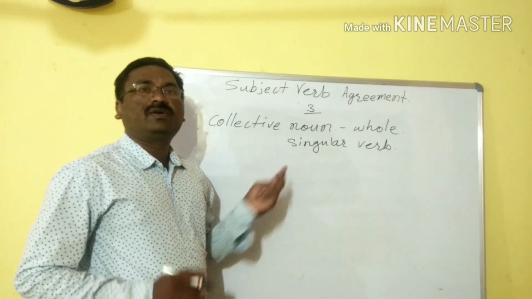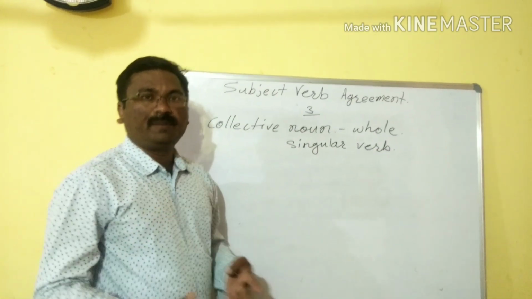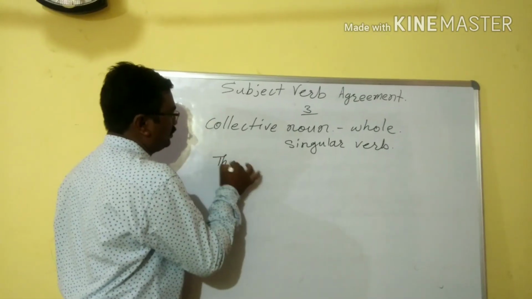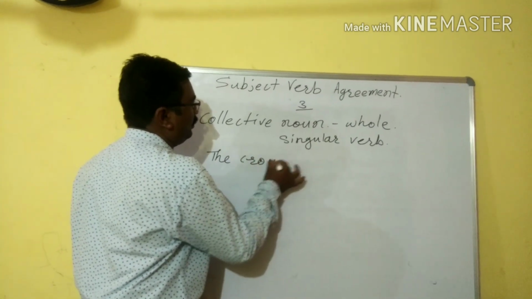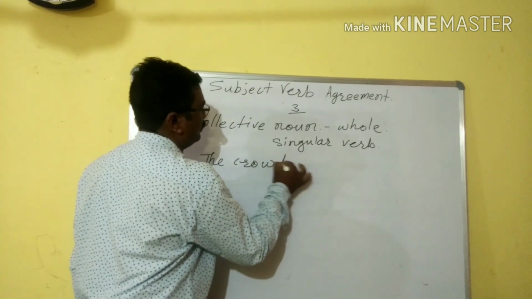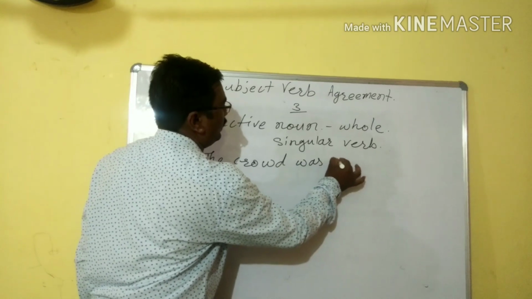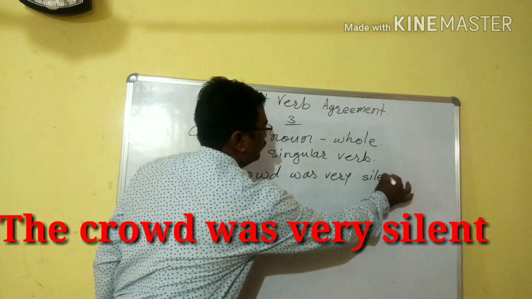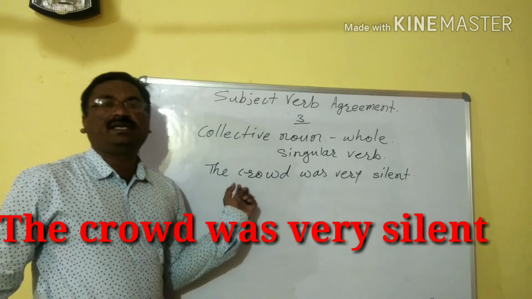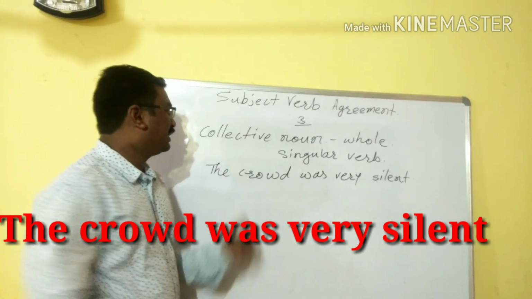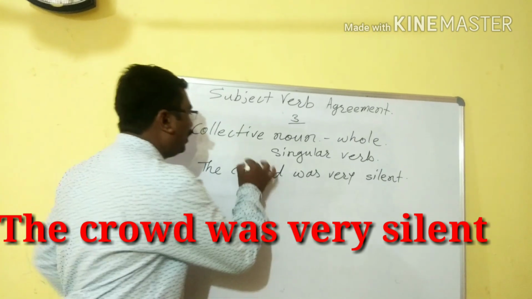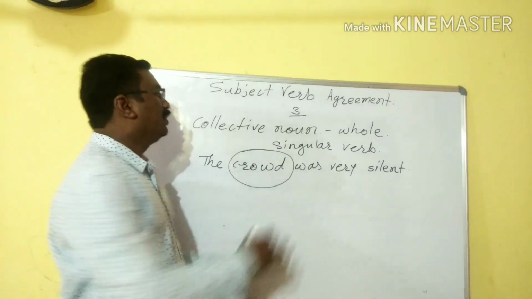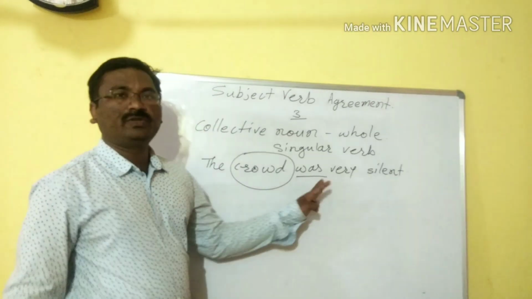Like crowd. What is crowd? Crowd is a group of people. So when we use crowd, the crowd was very silent. The crowd was very silent. Here we are talking about all the people together. So for was, a singular verb we should use.